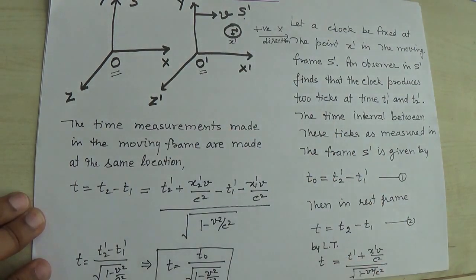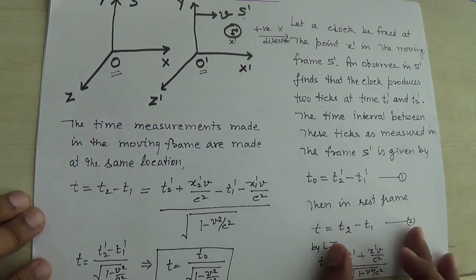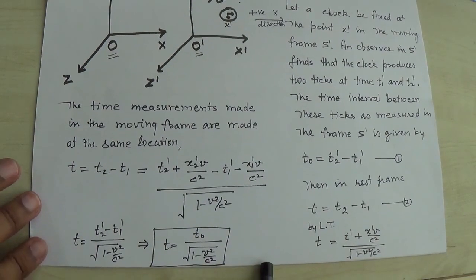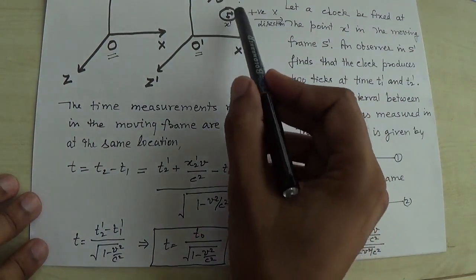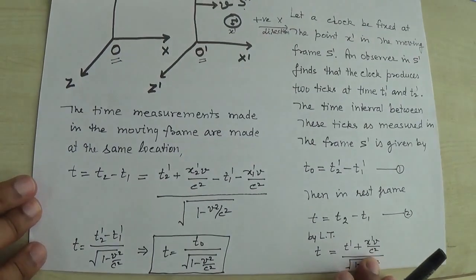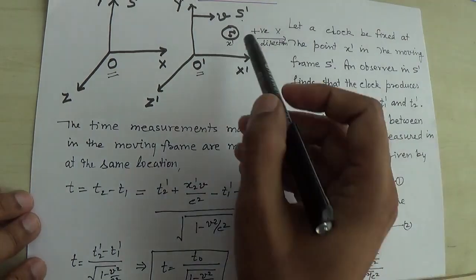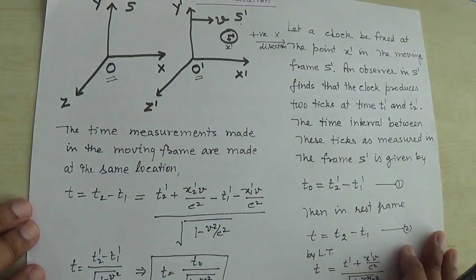So t naught is proper time, and this time is observed in the moving frame. Remember this point, that t naught is the proper time in this particular derivation, and that was noted down by the O prime observer in a moving frame. So what will be the time interval for these two ticks in the case of the observer O, that is at rest with respect to S prime?